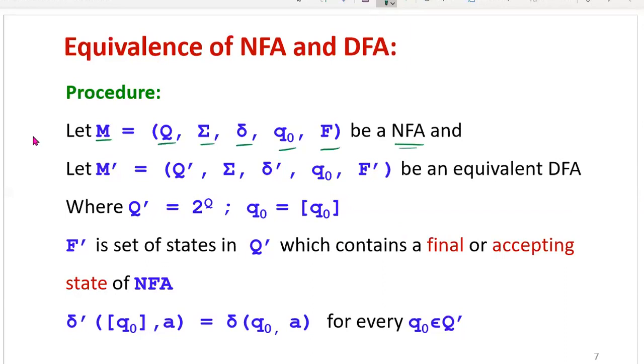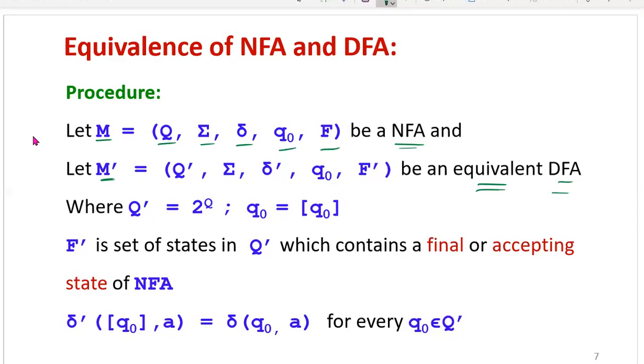From this NFA we have to find its equivalent deterministic finite automaton. So let us assume M dash is an equivalent DFA for the given NFA.